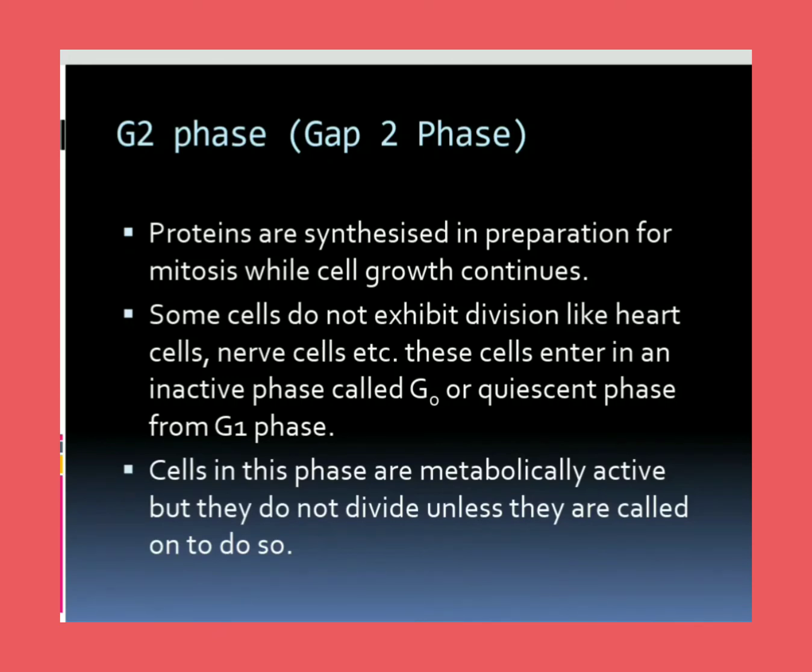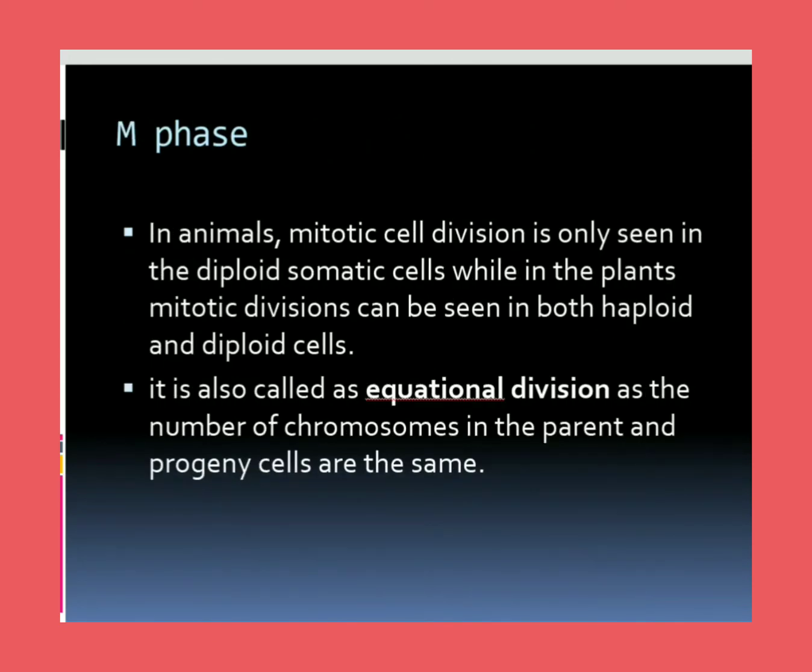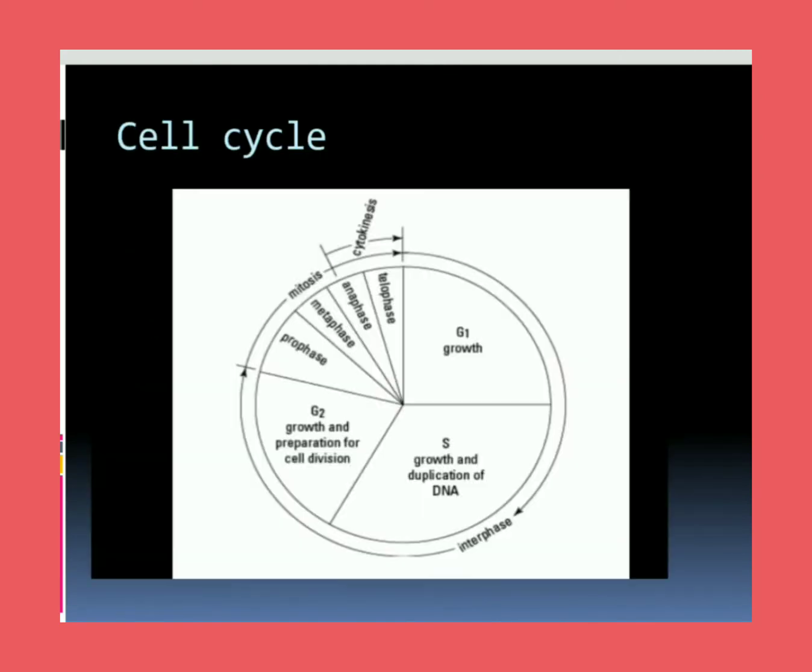After this, the cell may enter the dividing phase, that is the M phase, which may be the mitotic or meiotic phase. In animals, mitotic cell division is only seen in diploid somatic cells, while in plants, mitotic division can be seen in both haploid and diploid cells. It is also called equal division.